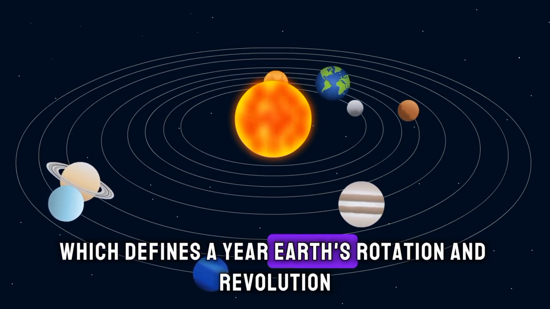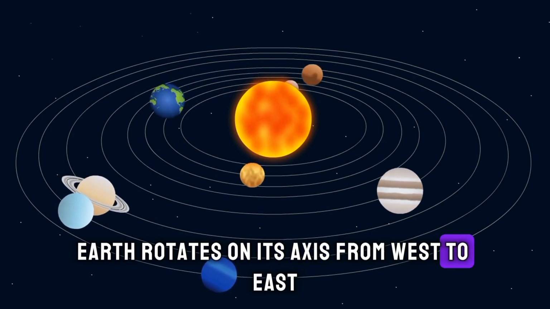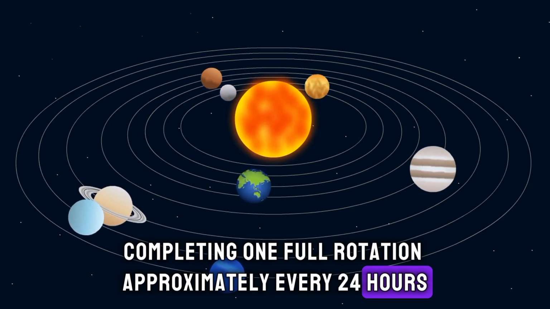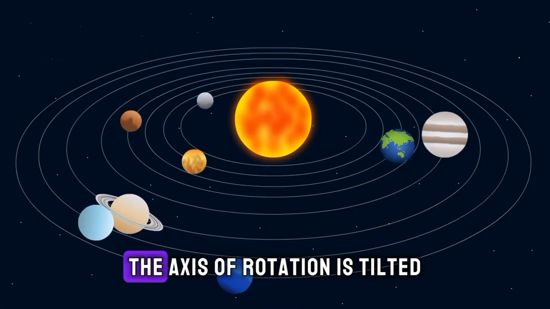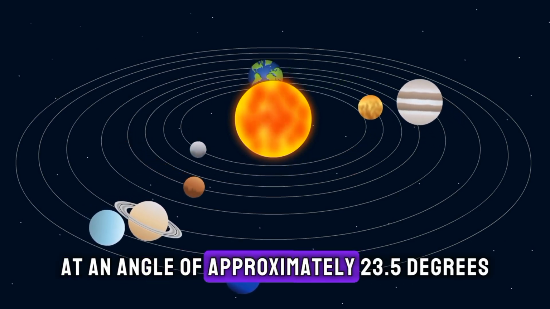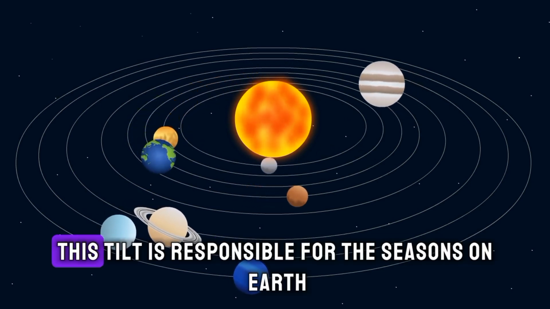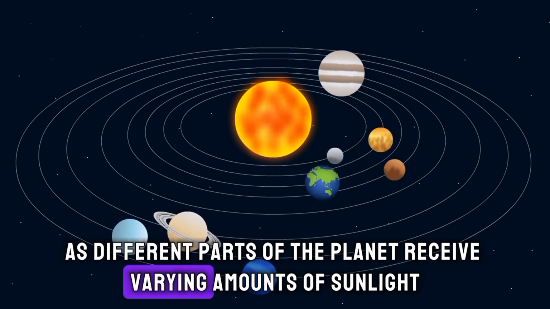Earth's rotation and revolution. Earth rotates on its axis from west to east, completing one full rotation approximately every 24 hours, defining a day. This rotation causes day and night on Earth. The axis of rotation is tilted at an angle of approximately 23.5 degrees relative to its orbital plane around the Sun. This tilt is responsible for the seasons on Earth, as different parts of the planet receive varying amounts of